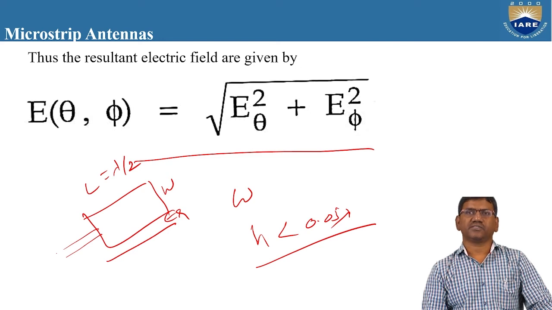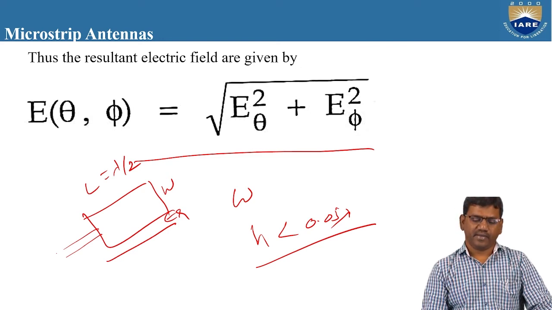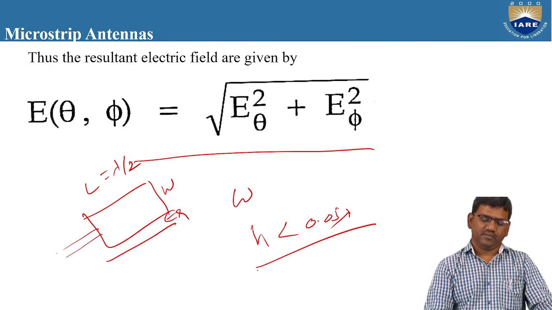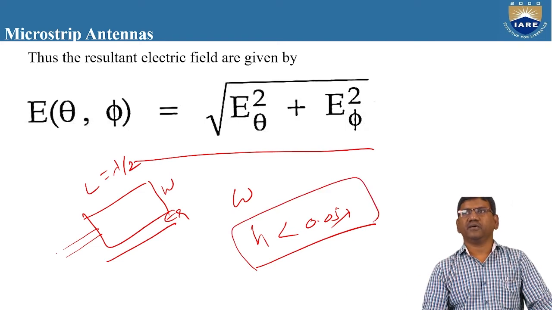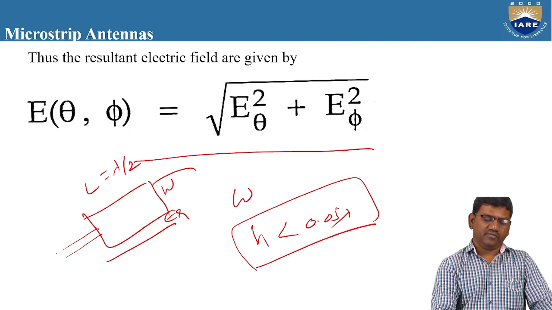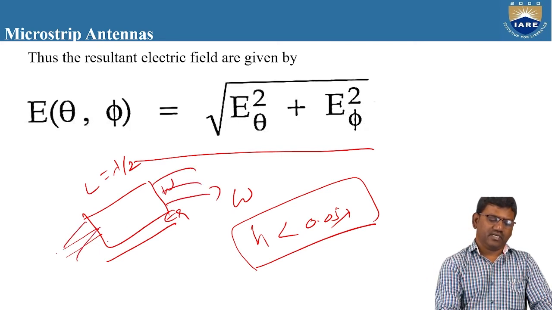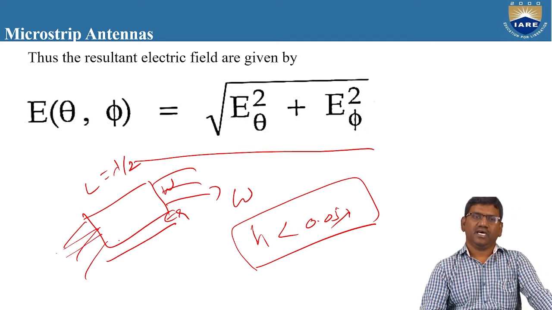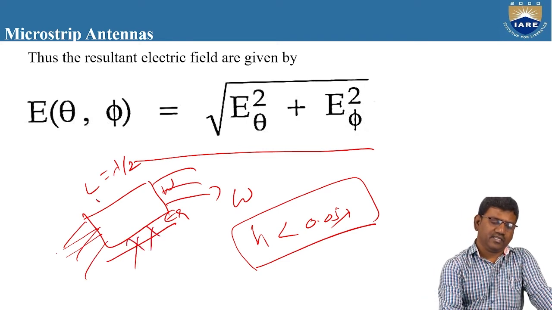The radiation stops. So the limitation is that H must be less than 0.05 lambda for radiation to occur. The radiation will occur only from the W side, and the radiation is not happening here.